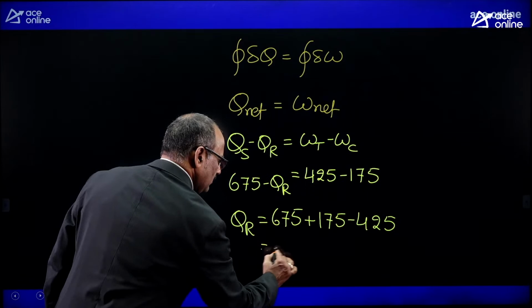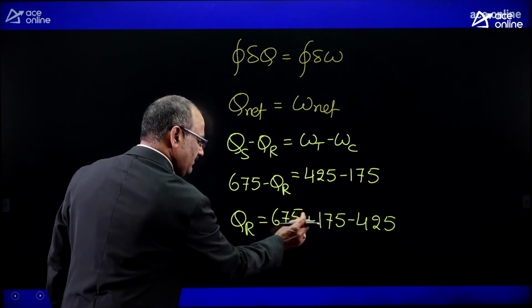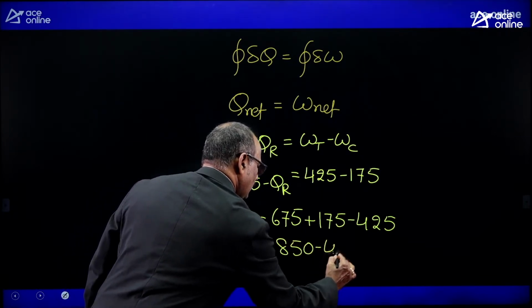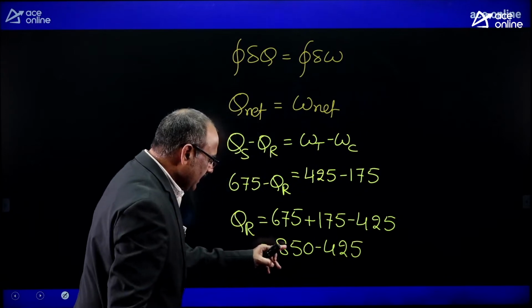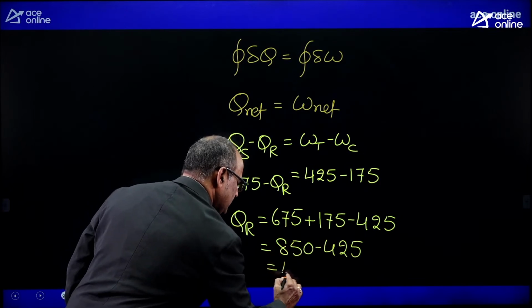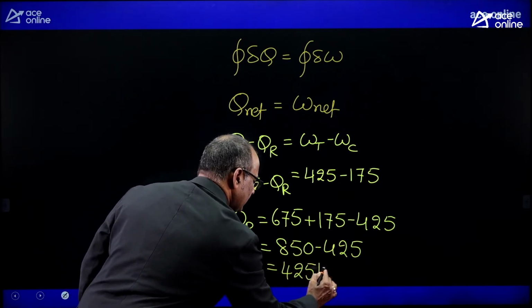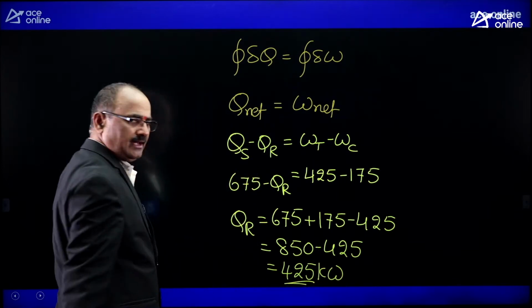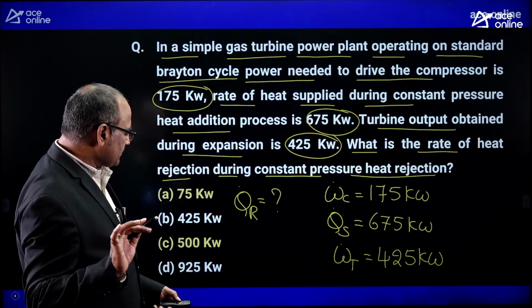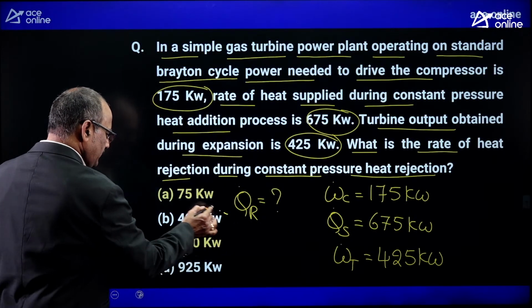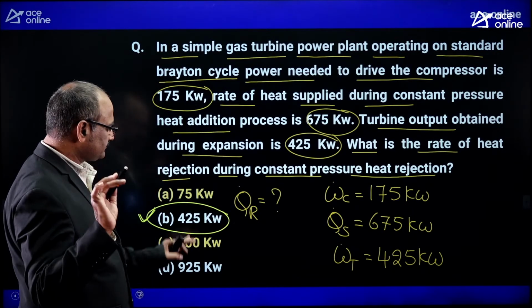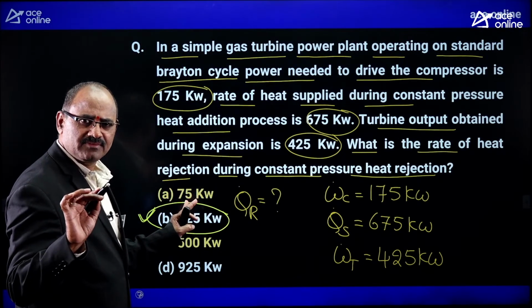Here 675 plus 175 is 850. 850 minus 425, what is that? It is half of 850, which means 425 kilowatts. That is the amount of heat rejected from the simple gas turbine power plant. Look at the options. Option B itself is absolutely correct. Are you following clearly? Yes.